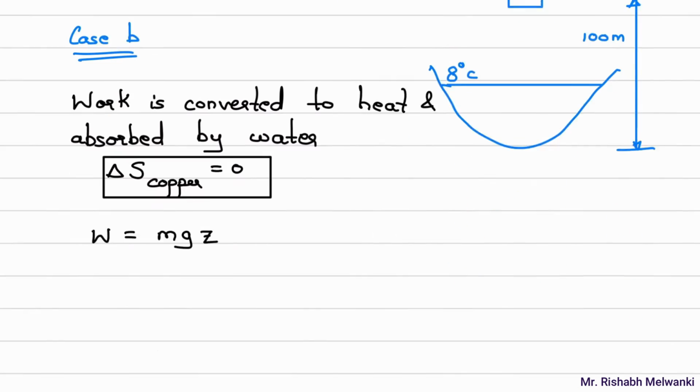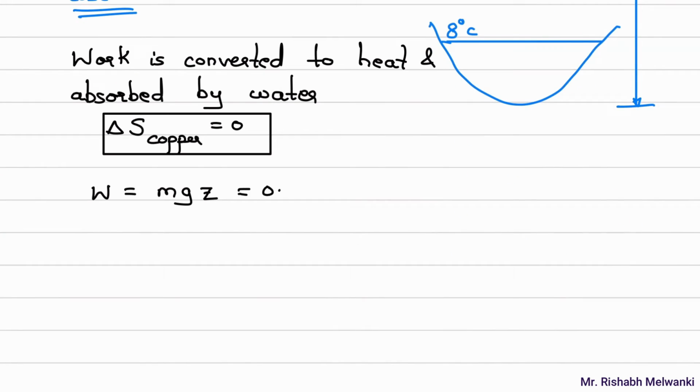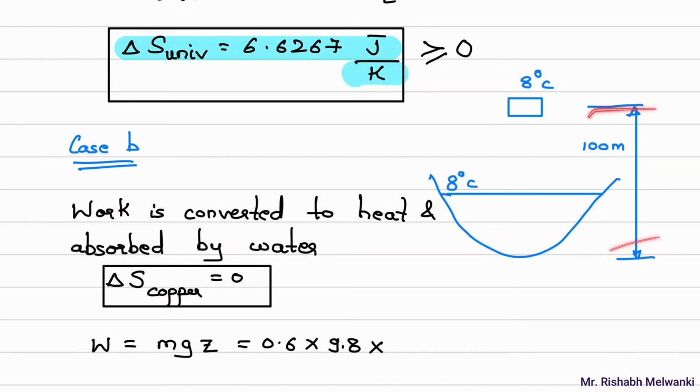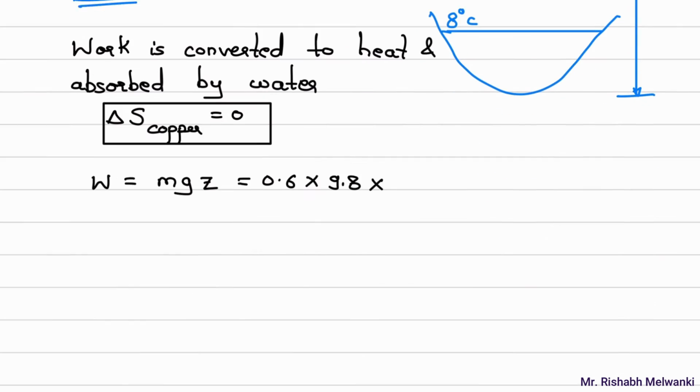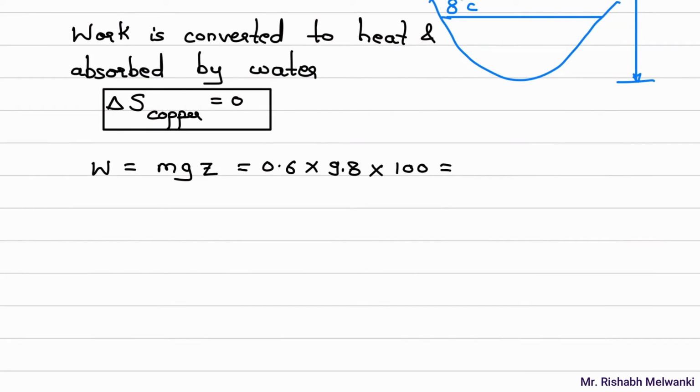So 0.6 into acceleration due to gravity, we will consider 9.81 meter per second square, into z. Now what is the height over here? 100 meter. So multiplied by 100. So this value will be 588.6 joule.